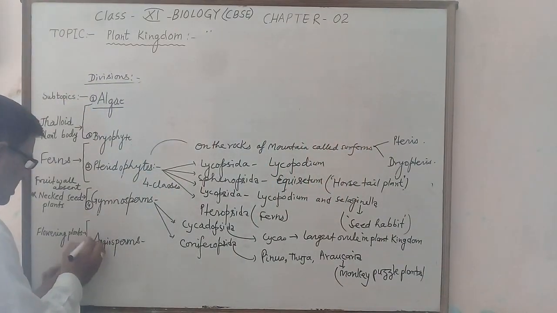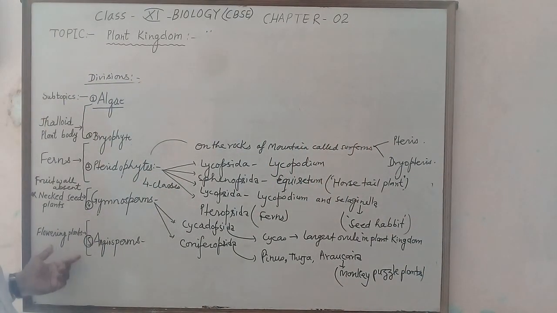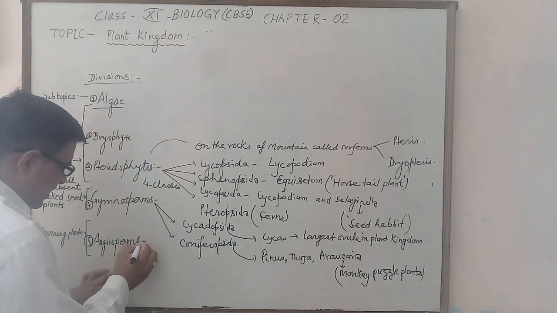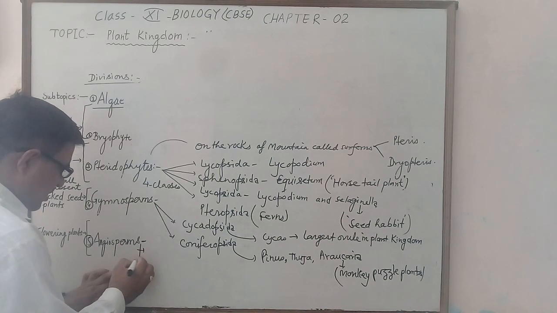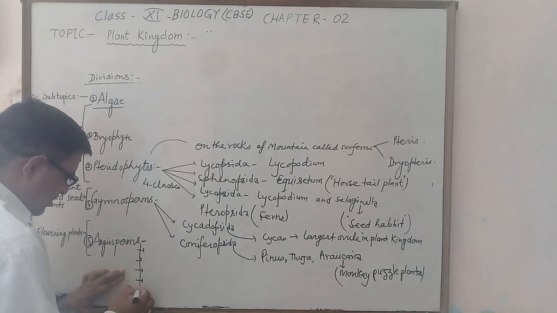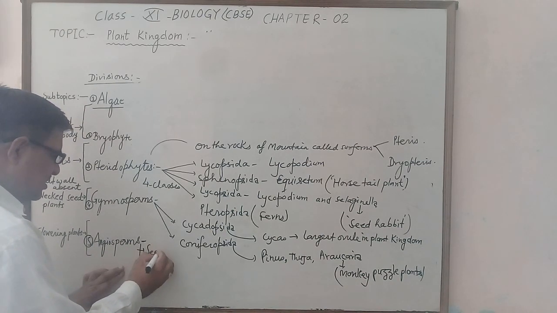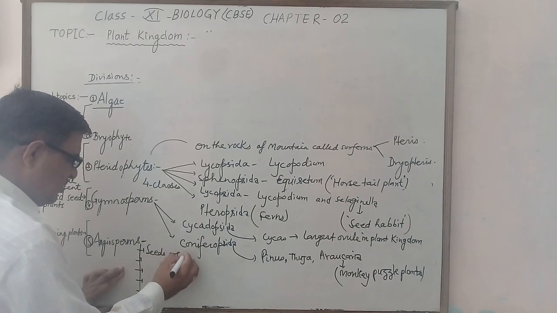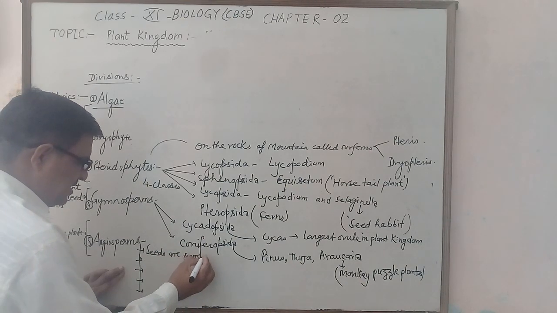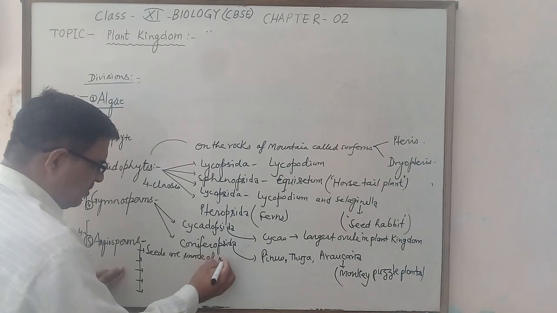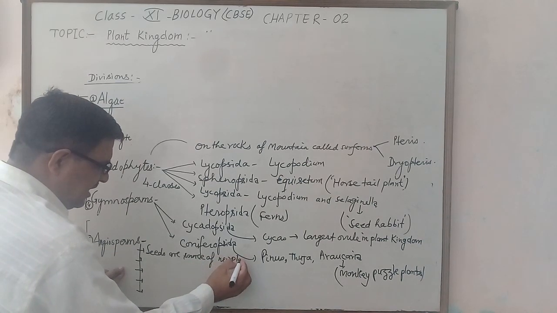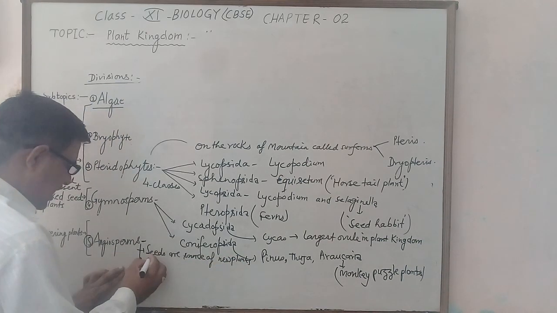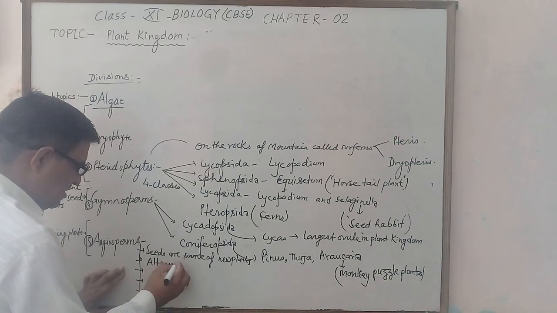The last division is angiosperms, which are called flowering plants, the most commonly found plants. Angiosperms show five important characters. One character is that seeds are the source of new plants. The second important character is alternation of generation.